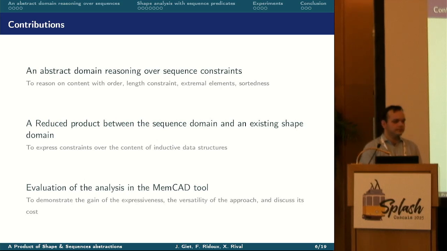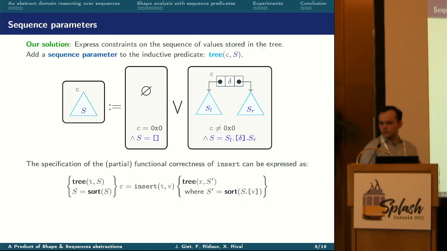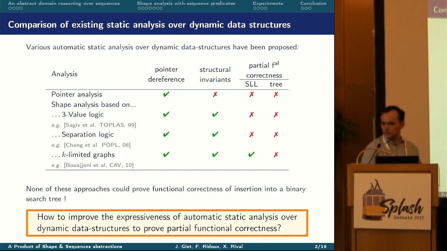So we may want to implement a reduced product, but a more interesting domain is the one used in this work from Boisjani and others, representing the content of K-limited graphs. It is much more expressive than our sequence domain, but it also requires the user to provide specific word patterns. So, for example, if you want to express sortedness, concatenation, or that the sequence contains the elements of the Fibonacci sequence, you need to provide a specific word pattern.